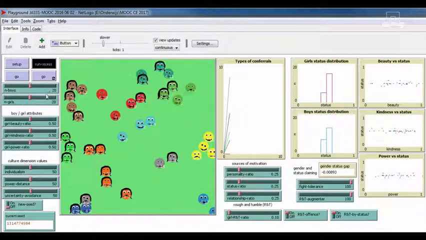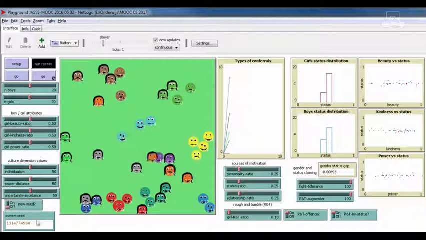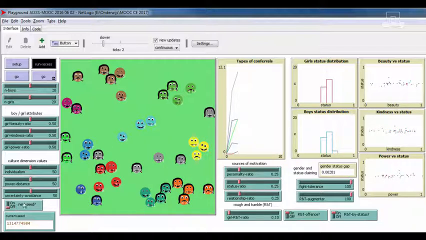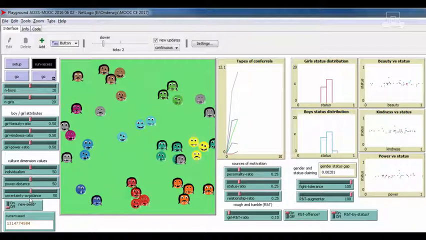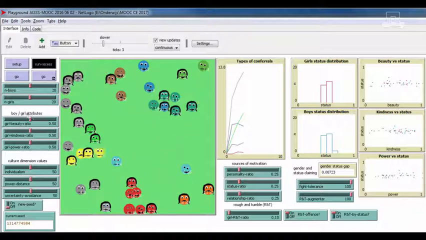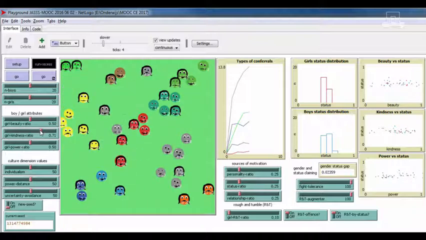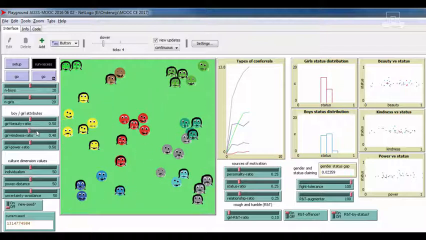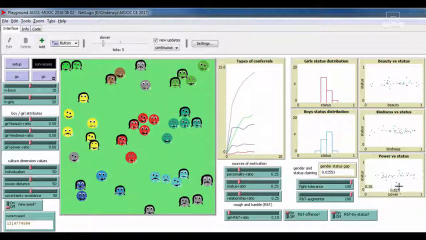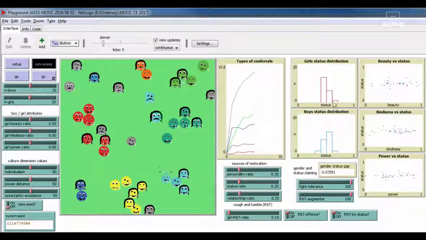So we have the number of boys and girls. We can vary the class. If the new seed setting is off, we can run with the same class several times. Here I have some simulation-wide variables that I'm not going to talk about, but I will talk about these. These are the individual parameters of the boys and the girls: beauty, kindness, and power, and we can differentiate between boys and girls. Research shows that it's more like this in reality, but we have made them equal in the demo runs. Here we see graphs of beauty, kindness, and power versus status, and you see the status distribution.